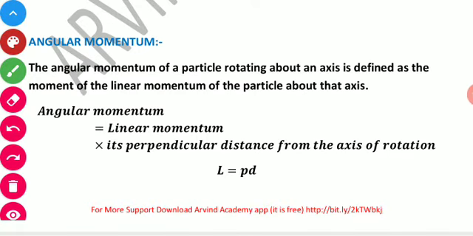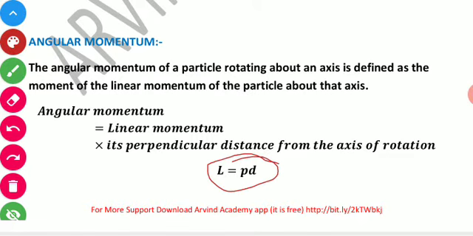So our next topic is angular momentum. As we have studied about momentum, what was the momentum? We have studied that momentum is basically the product of mass and velocity. Now students, next we have the angular momentum. Basically the angular momentum of a particle rotating about an axis is defined as the product of linear momentum and the perpendicular distance from the axis of rotation. So we can calculate the angular momentum by multiplying this.